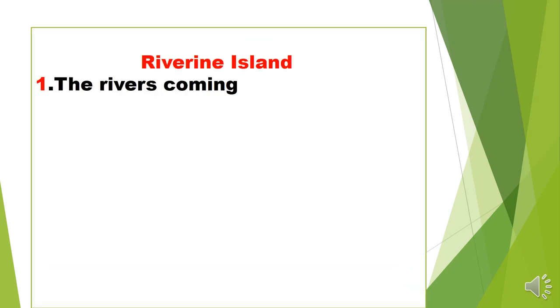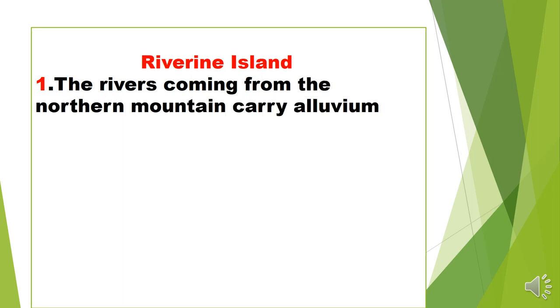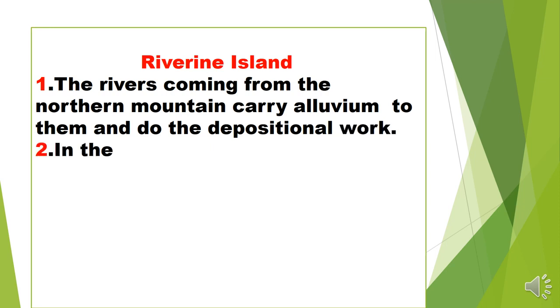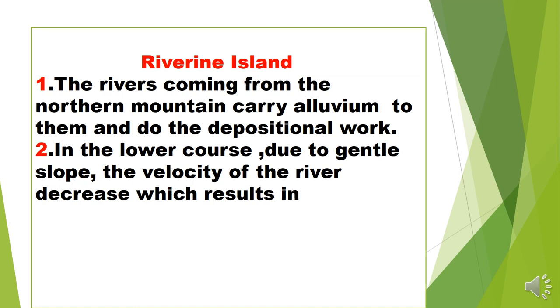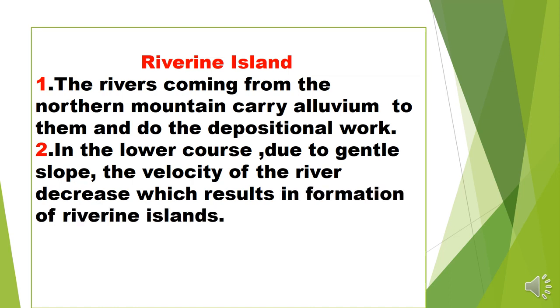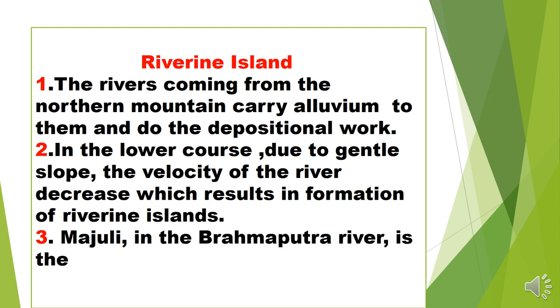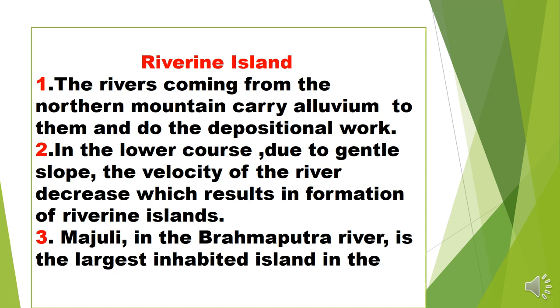Next is the riverine island definition. The rivers coming from the northern mountains carry alluvium with them and do deposition work. In the lower course, when they enter the northern plain area, their speed is very low, and due to the gentle slope the velocity of the river decreases, and there they form riverine islands. In the world, Majoli riverine island in the Brahmaputra river is the largest inhabited island. So this is the feature of the riverine island.